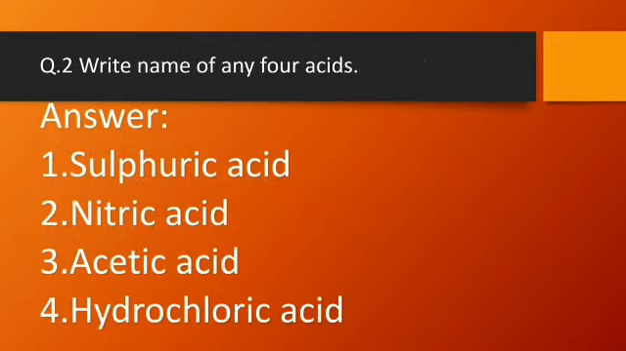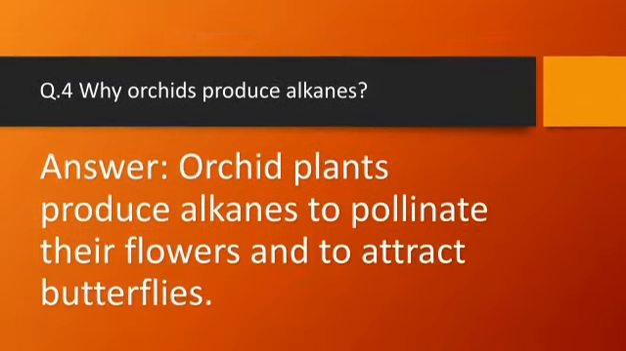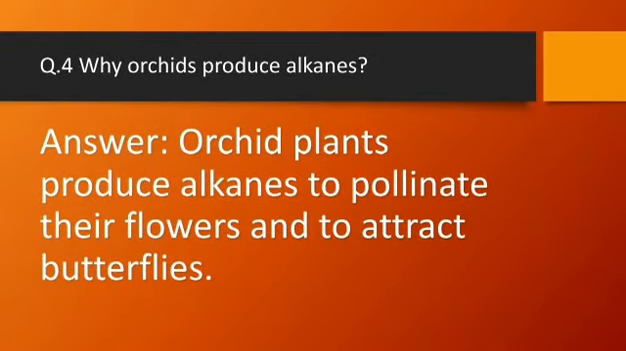Question number 2, write names of any 4 acids. Answer, sulfuric acid, nitric acid, acetic acid, hydrochloric acid. Question number 3, give characteristics of oligosaccharides. Answer, they are white crystalline solids, they are easily soluble in water, they are also sweet in taste, they may be reducing or non-reducing. Question number 4, why do orchids produce alkanes? Answer, orchid plants produce alkanes to pollinate their flowers and to attract butterflies.